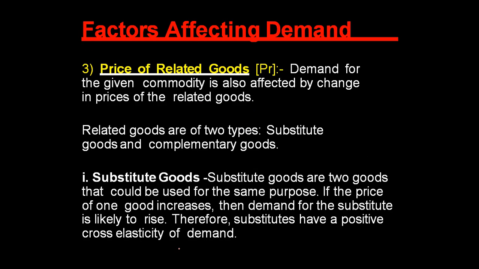Now, price of related goods. We'll be talking about two types of goods. Related goods means those who are related with each other, like substitute and complementary goods. Demand for the given commodity is also affected by change in the prices of the related goods. Related goods are of two types, that is substitutes goods and complementary goods.